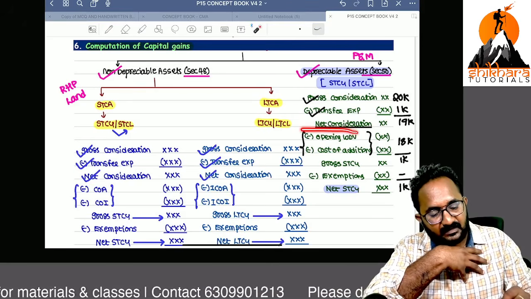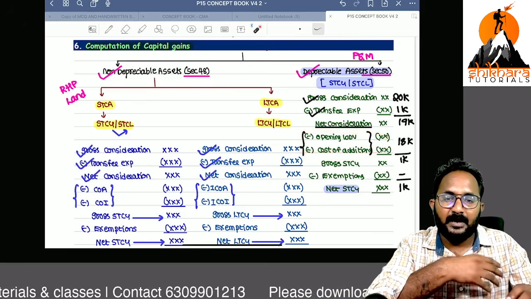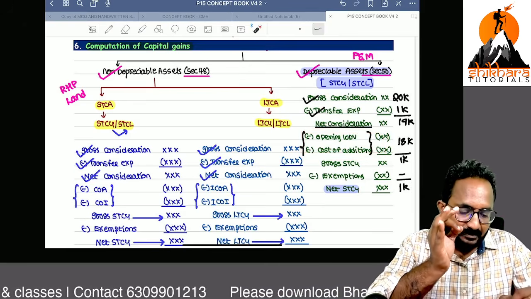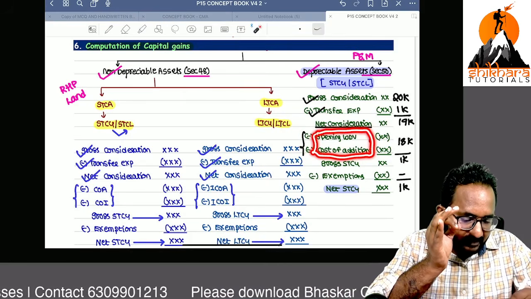Remember, in this section 50, what is the cost we have to take? Opening WDV plus cost of additions. Opening WDV and the cost of additions, you can take it as the cost.